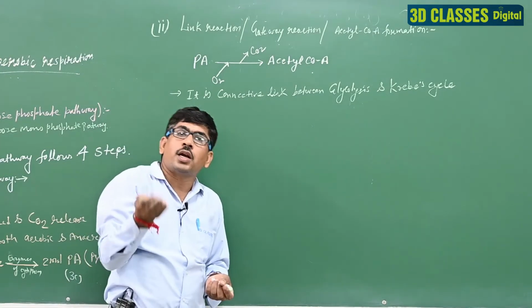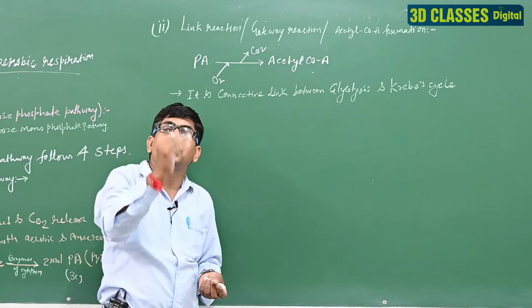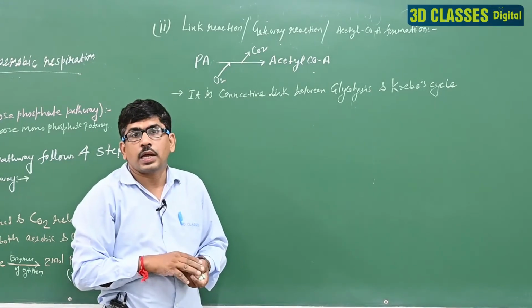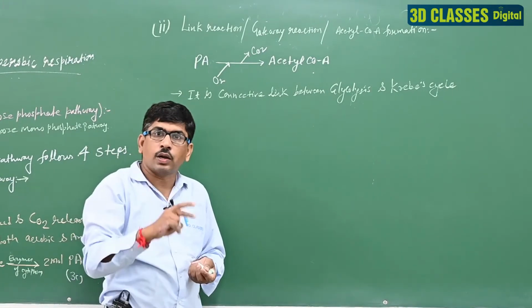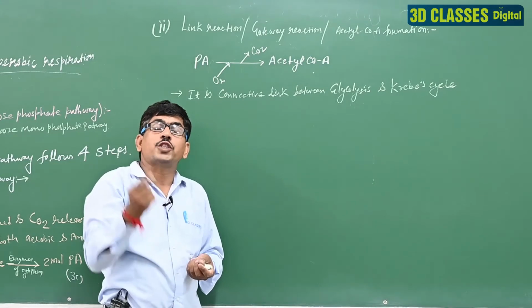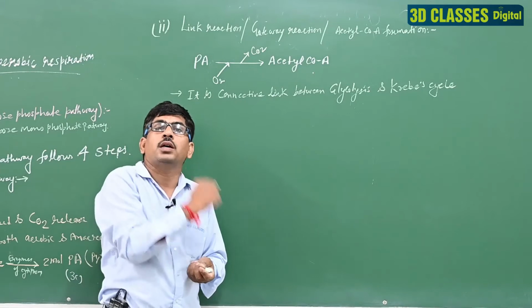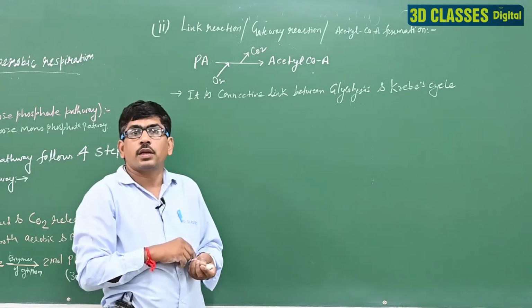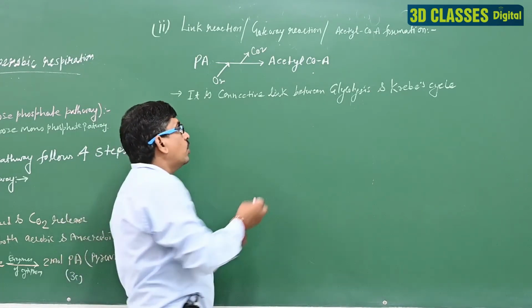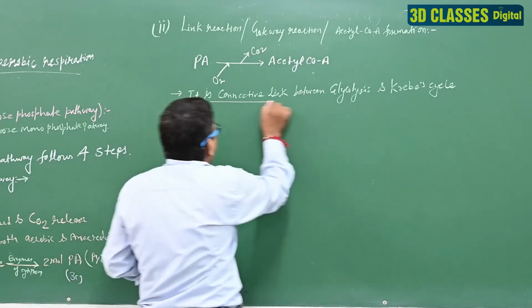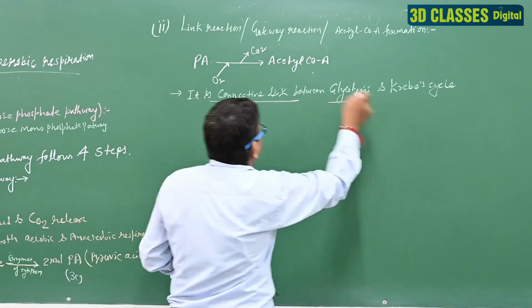Link reaction is a kinetic link between the glycolysis and Krebs cycle. Clear? And which product is responsible? The acetyl coenzyme A is a kinetic link between the glycolysis and Krebs cycle. We can say it is a connective link between glycolysis and Krebs cycle.